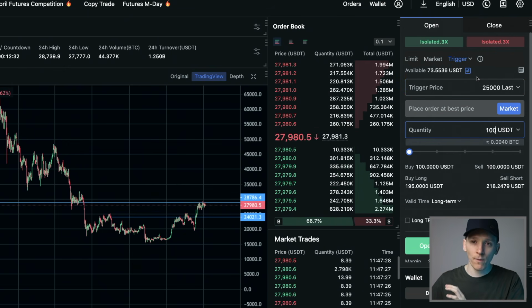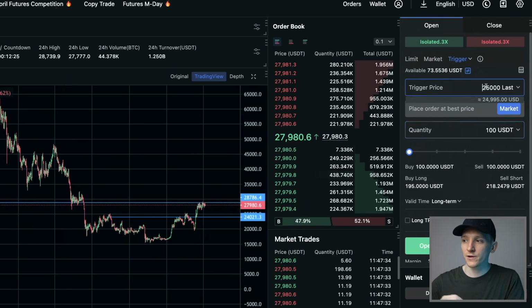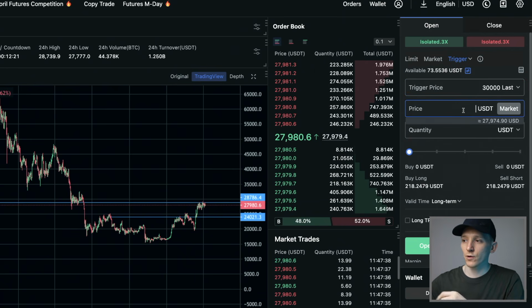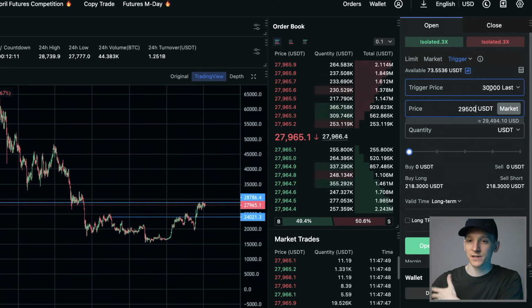That's mostly used for stop losses, but you can also use it for take profits or breakout trades as well. So if the trigger was 30K, you could put a limit order in at 29,500 and say, when the price hits 30K, I want to go long at 29,500. So if the price was still at 30, you actually wouldn't trade.